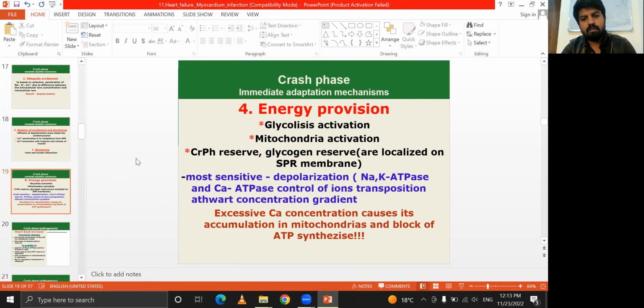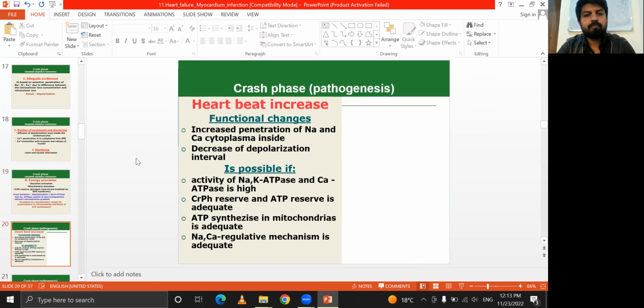Most sensitive is the depolarization, where sodium-potassium ATPase and calcium ATPase control the ion transportation along the concentration gradient. Excessive calcium concentration causes overstimulation of the mitochondria and blocks ATP synthesis. This is the heartbeat increase.